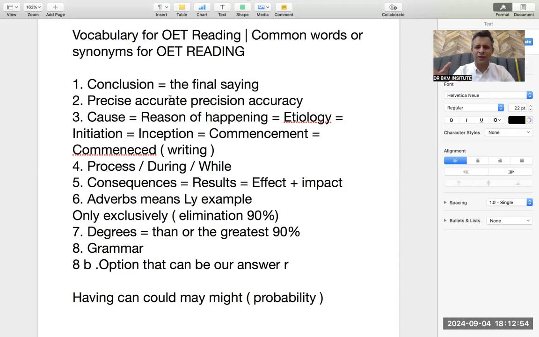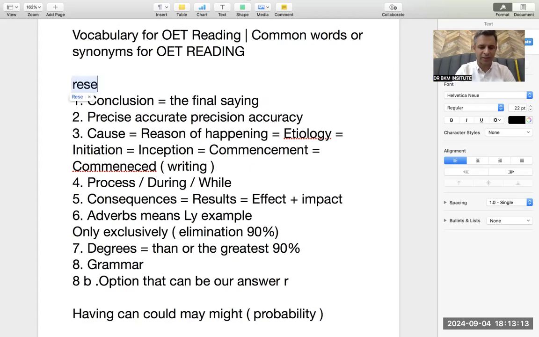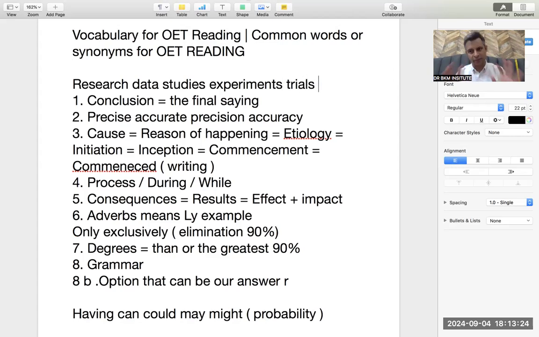Like after the experiments, after the trials, after the research, after the data, these all are synonyms. Research, data, studies, trials, experiment. I will write it. Why miss it when we are doing it? It is very common in medical OET reading. Research, data, studies, experiments, trials, all are the same thing.